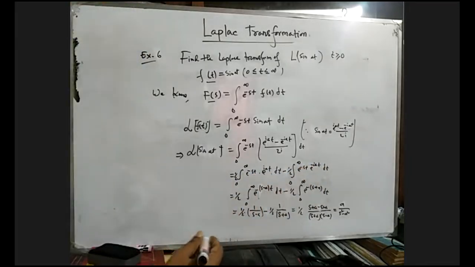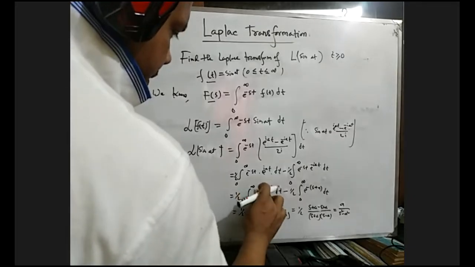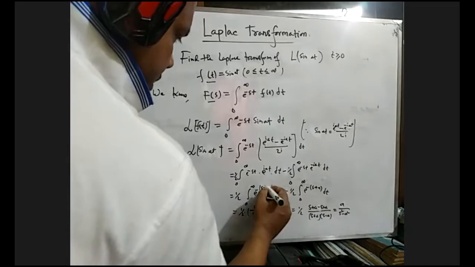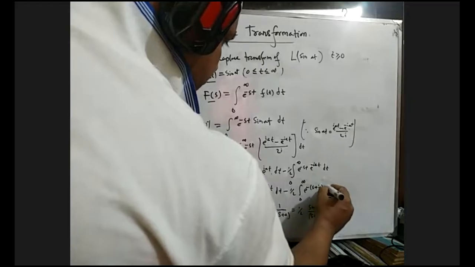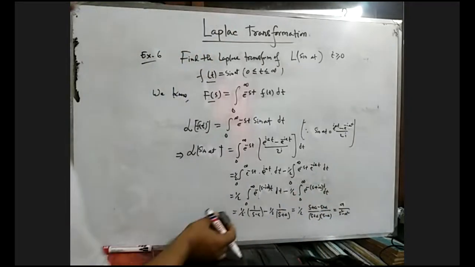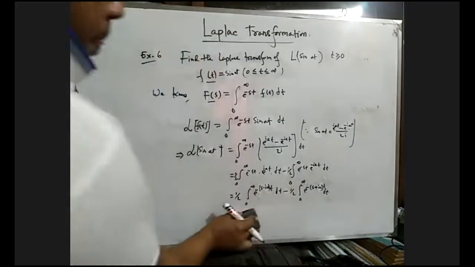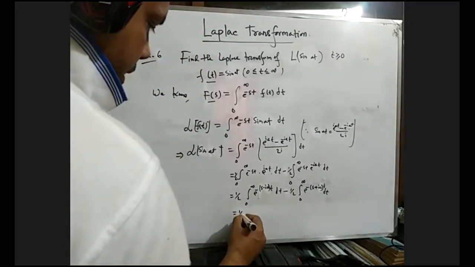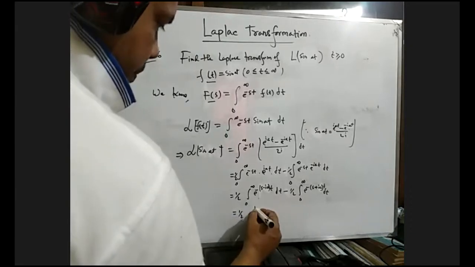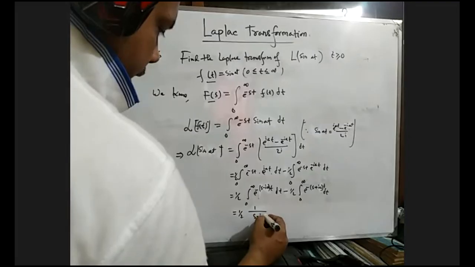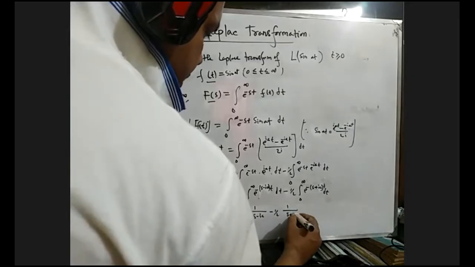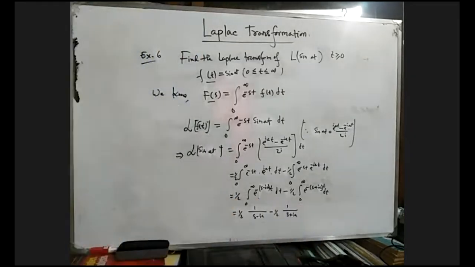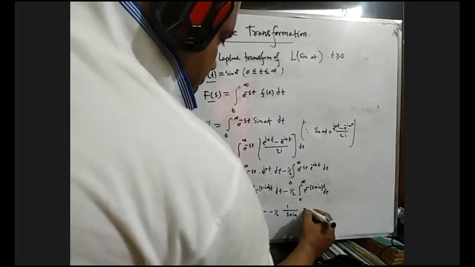So integration, what will be? s minus ia, and here s plus ia. So the integration gives 1 by ia minus half, with s minus ia and another one s plus ia. So half will be common.